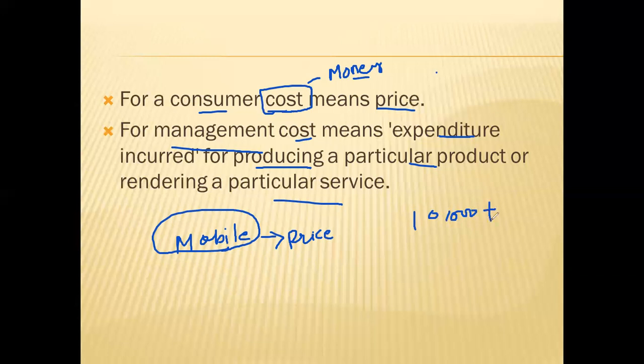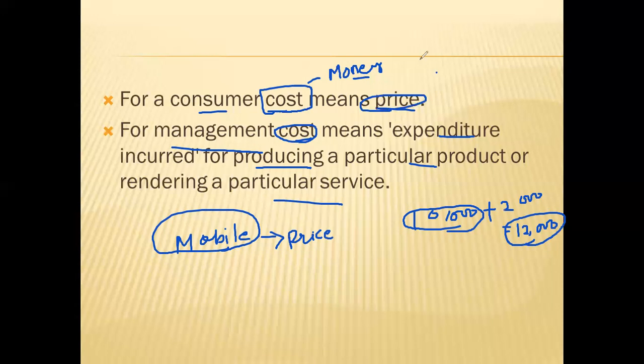On that they will add some 2,000 profit, so their selling price will become 12,000. This 12,000 is the price for the consumer, which means it is the cost for the consumer, and the cost for the company will be 10,000. So from the company's point of view, they will use the term cost, and from the consumer's point of view, you can use the term price.